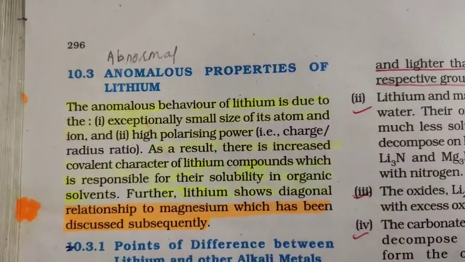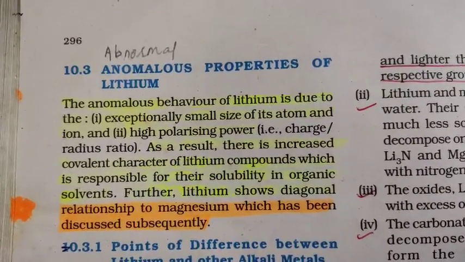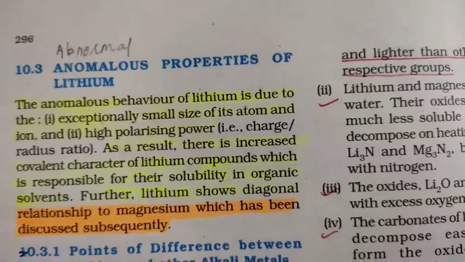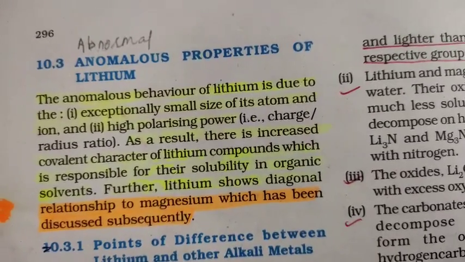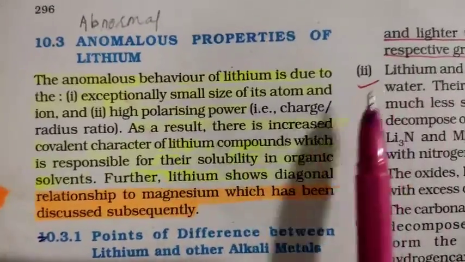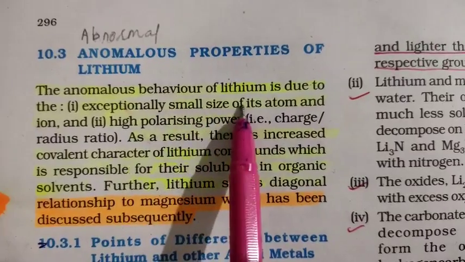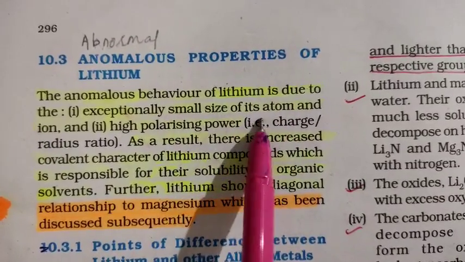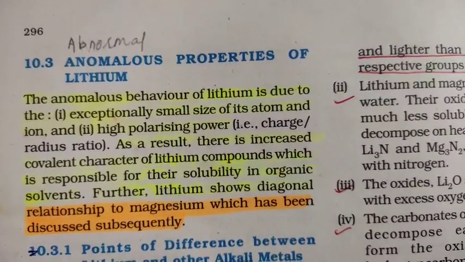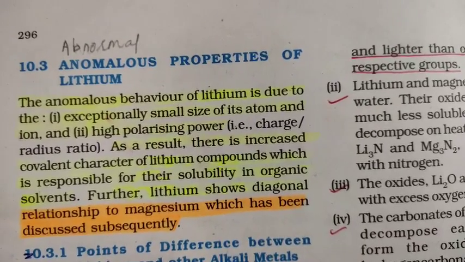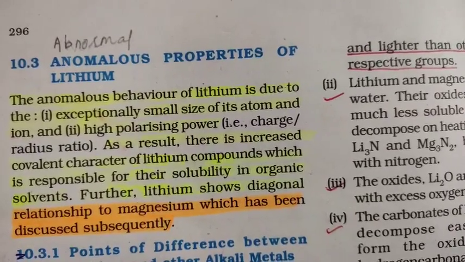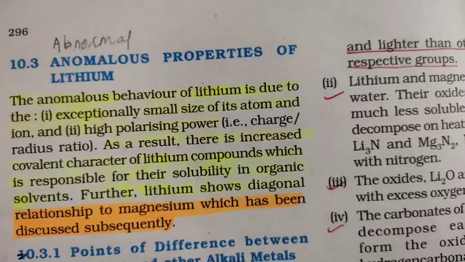Today we will discuss the anomalous properties of lithium. By the word anomalous, we mean the abnormal behavior of lithium. So, why does lithium behave abnormally as compared to the other alkali elements? The anomalous behavior of lithium is due to the exceptionally small size of its atom and ion. If you compare down the group, lithium is exceptionally small in size as compared to the other elements in the group, so it behaves very differently from the other elements of the group.